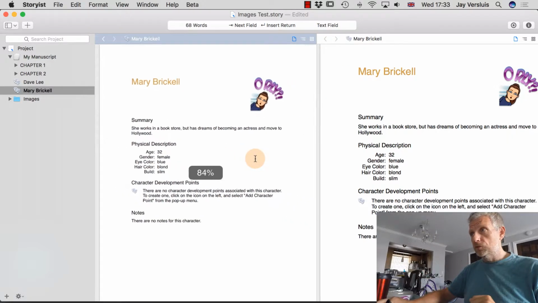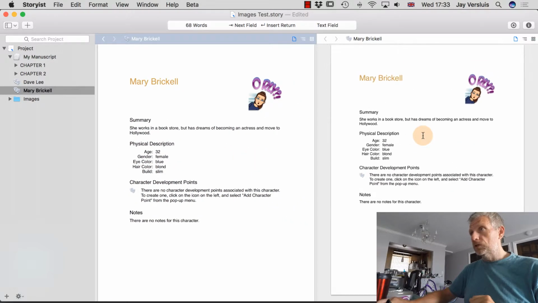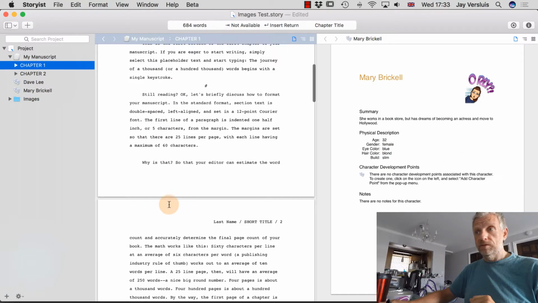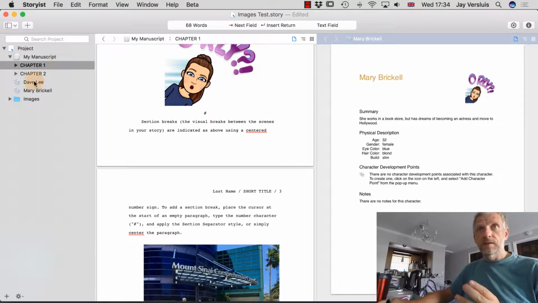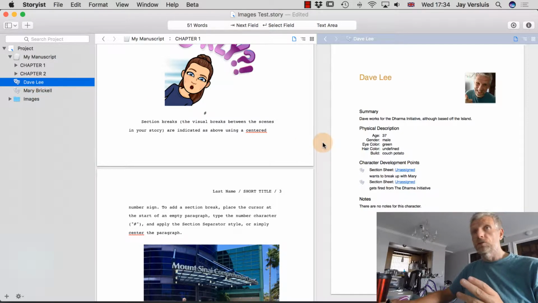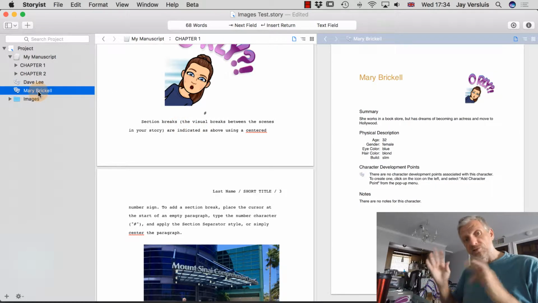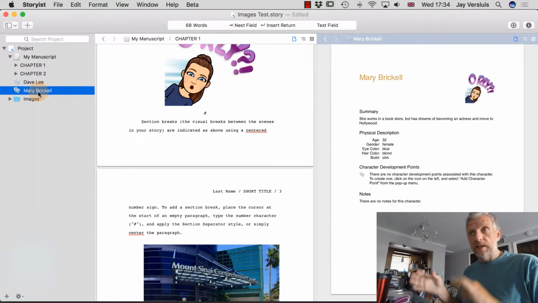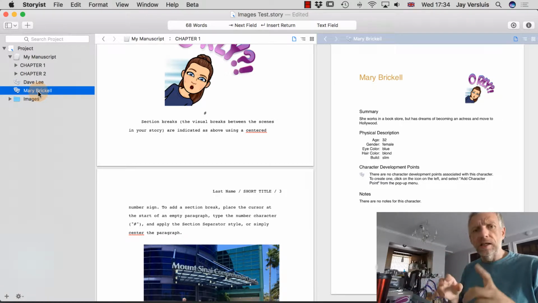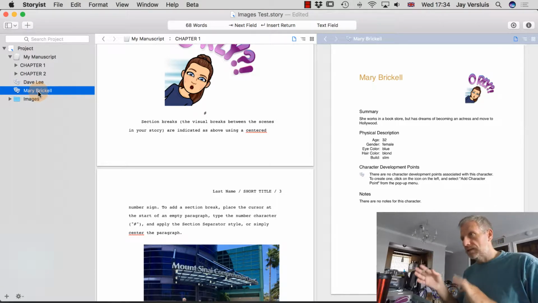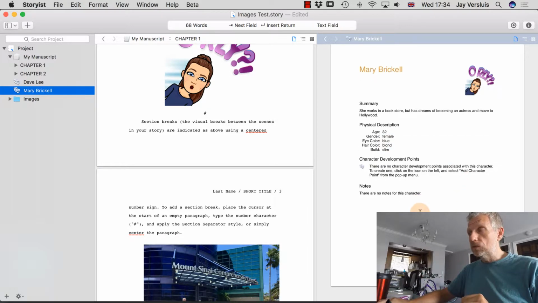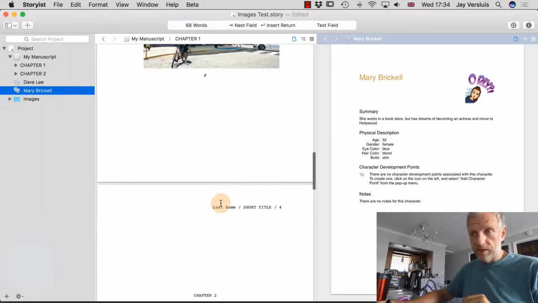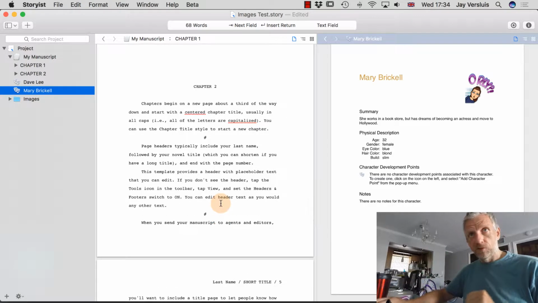And then we can have two things side by side, one of which could be our character sheet. Perhaps I'll keep that here. And in here, we can keep our manuscript handy. And now I can describe that character, and when I click into here, I can then switch to a different character, or I can switch to a plot point. And if I ever need to reference whatever this character is about, I can have a look at that. And oh yeah, actually she likes goldfish, and he likes Coca-Cola or something like that. So that's what this is really useful for. So you can take notes about a character and then write about him or her. So that's what that's for.